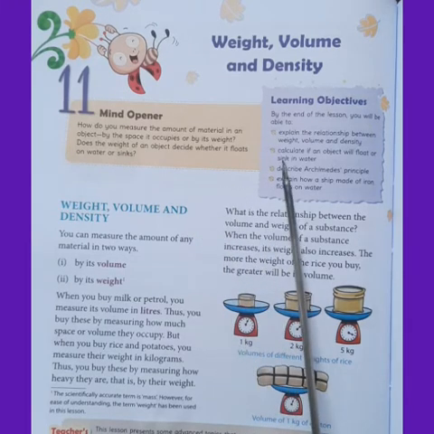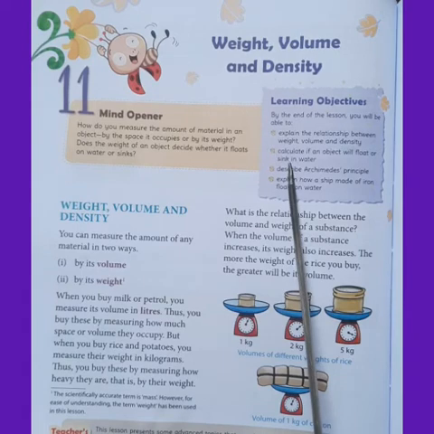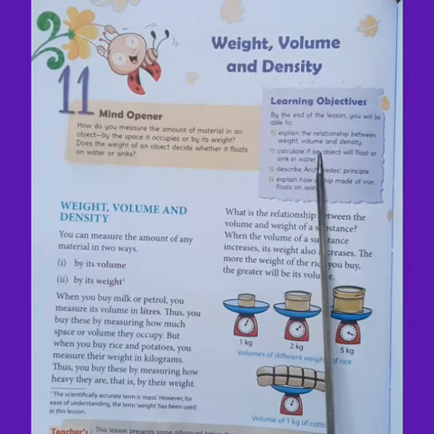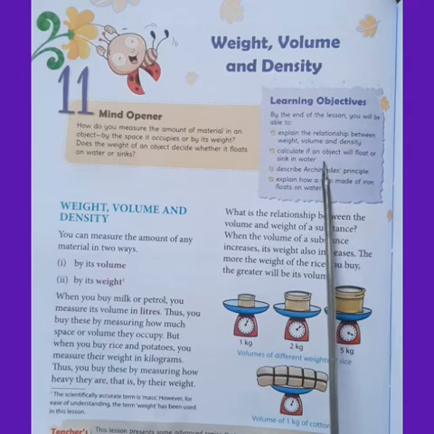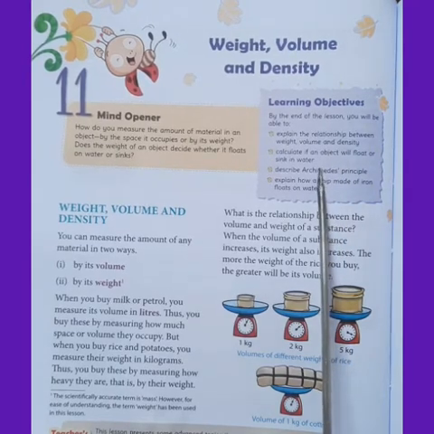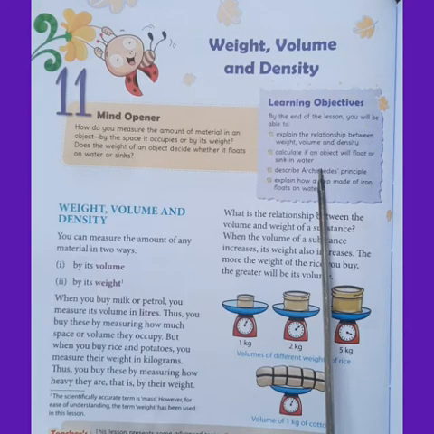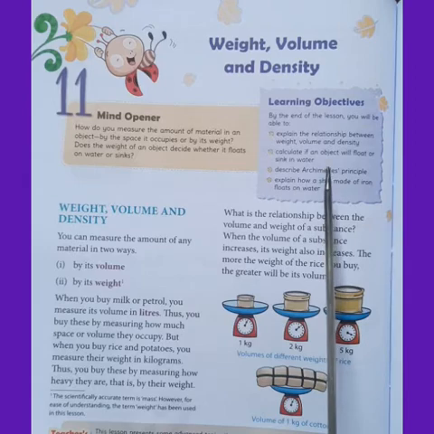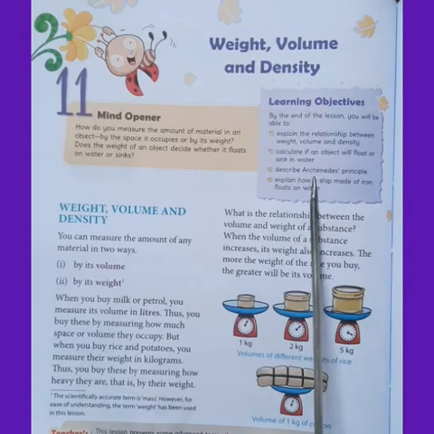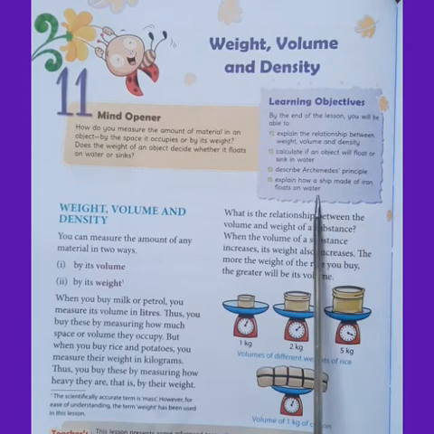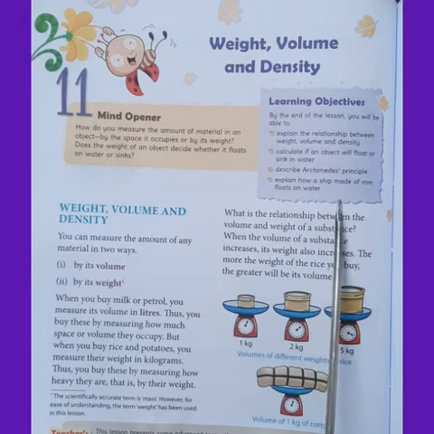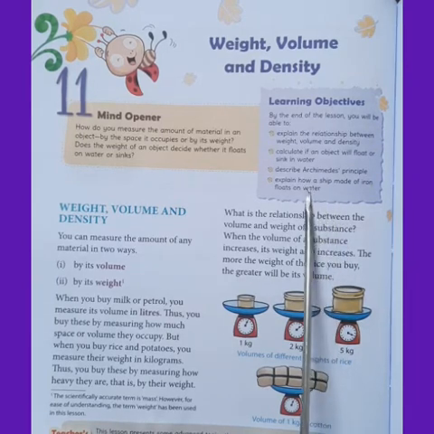By the end of this lesson, you will be able to explain the relationship between weight, volume and density. You will be able to calculate if an object will float or sink in water and why. You will be studying Archimedes principle and you will also understand why a ship made of iron floats in water.